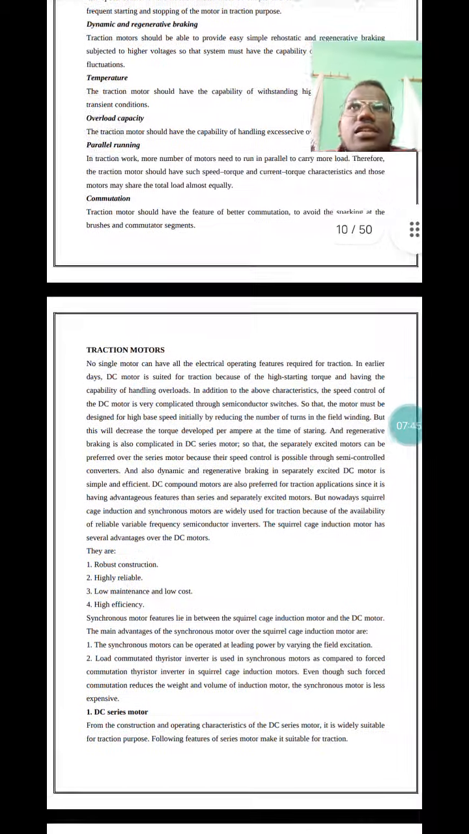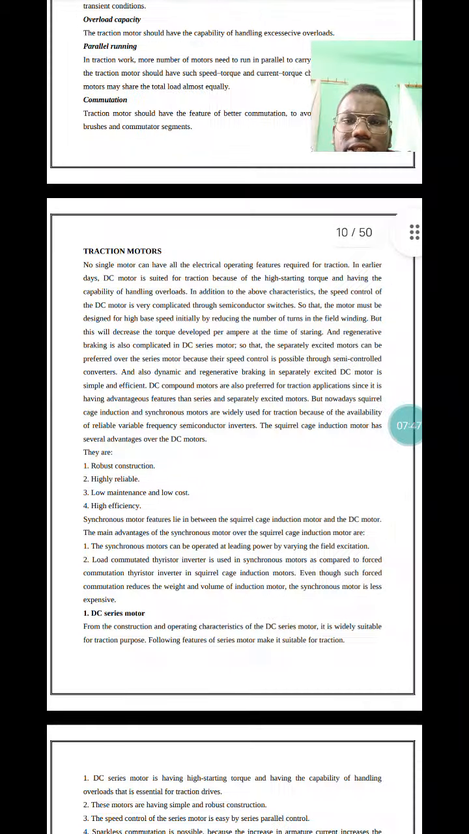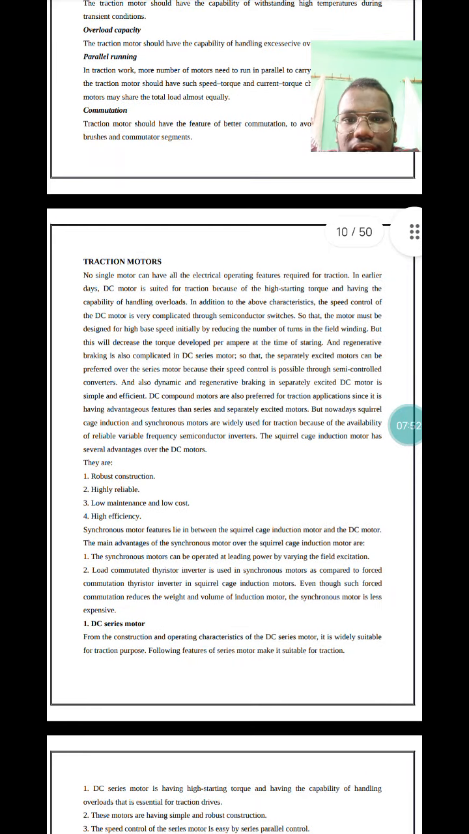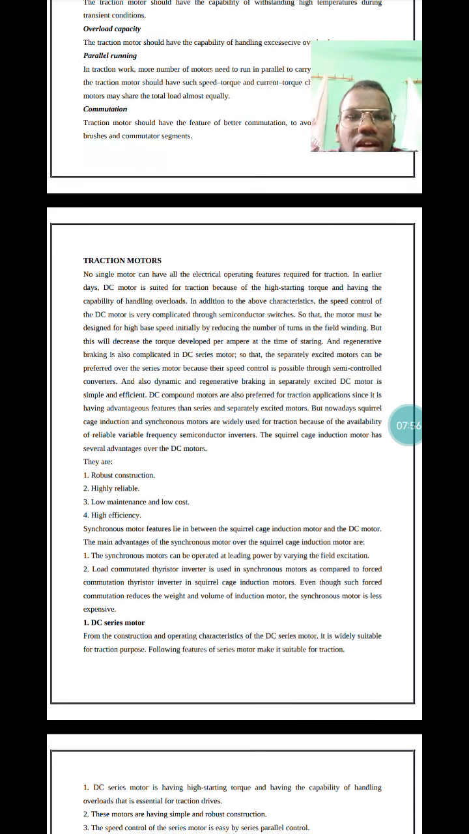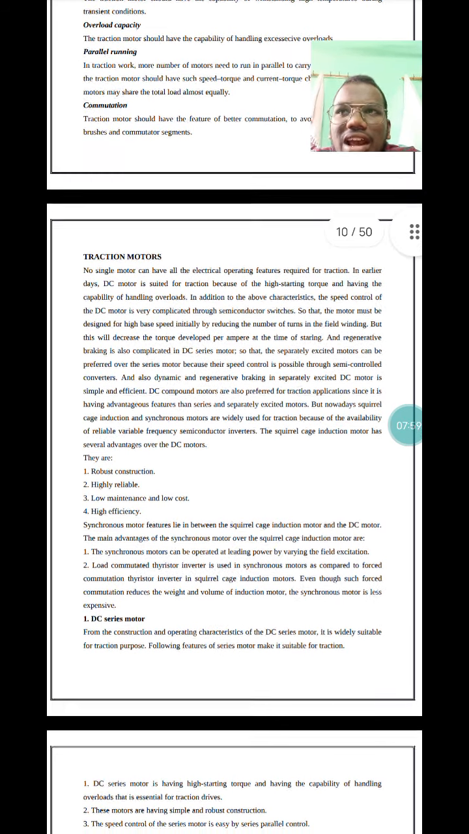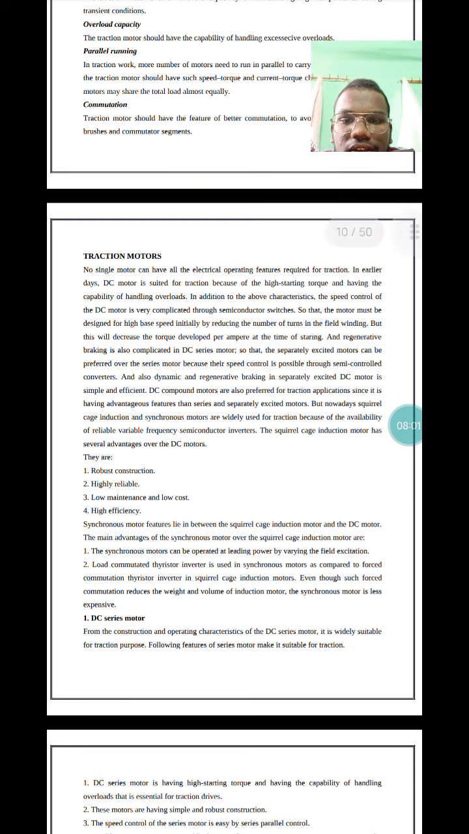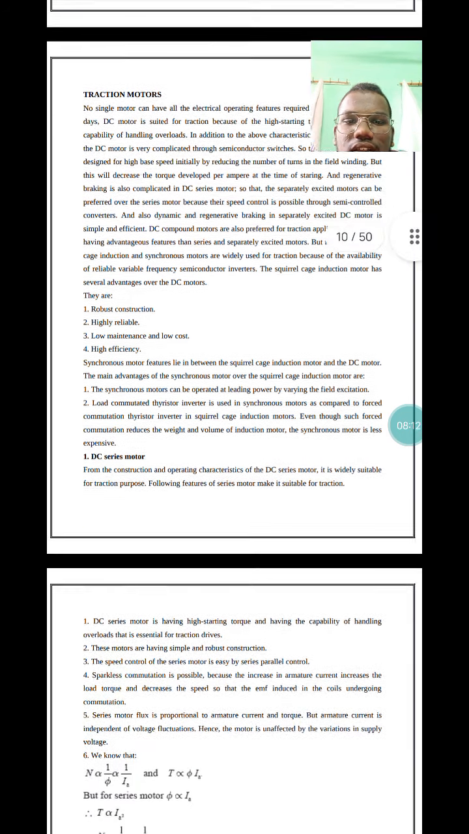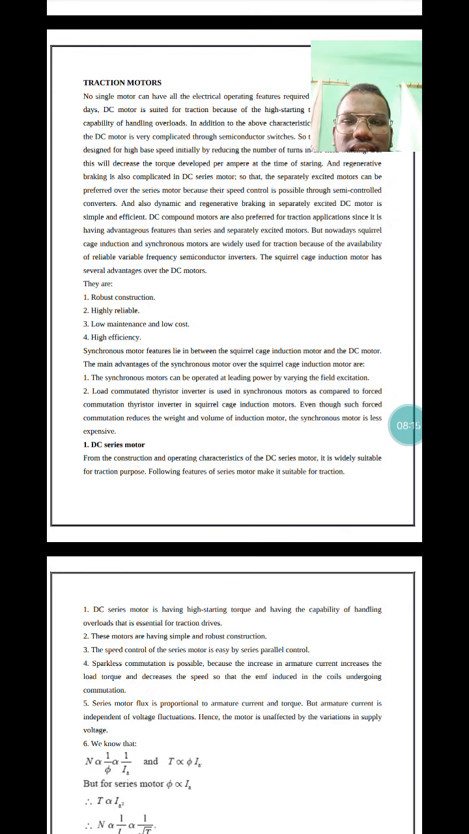There are traction motors also. No single motor has all the electrical features required for traction. In earlier days, a DC motor was suited for traction because of its high starting torque and capability of handling overloads. The squirrel cage induction motor has several advantages over DC motors: robust construction, high reliability, low maintenance cost, and high efficiency. And the synchronous motor's features lie between the squirrel cage induction motor and the DC motor.